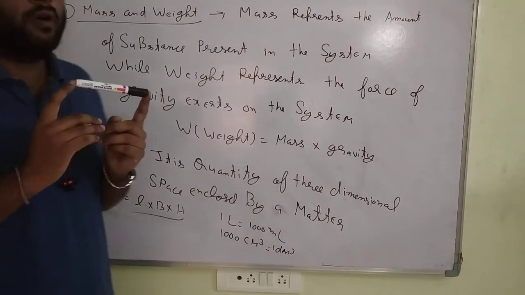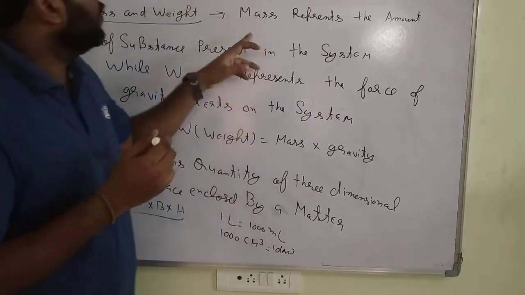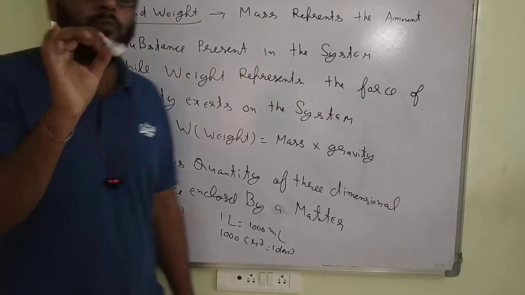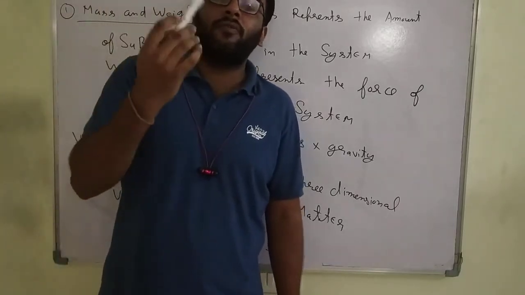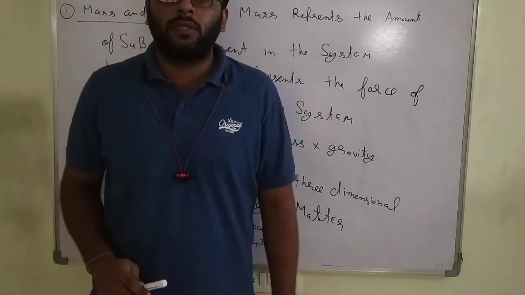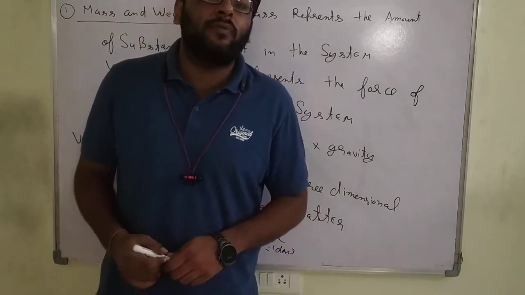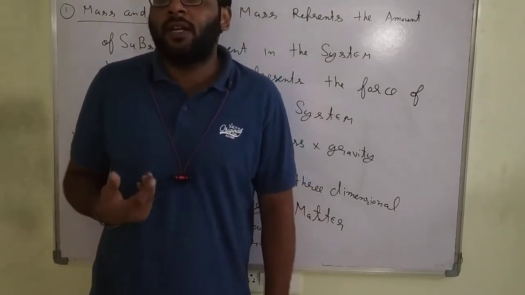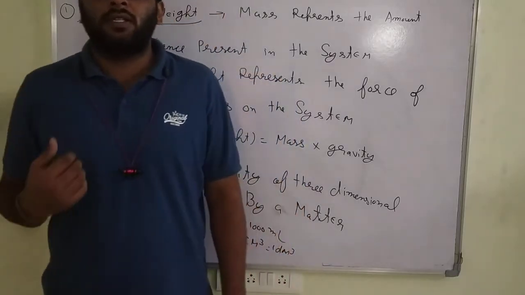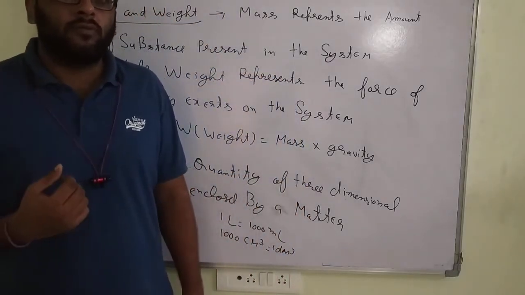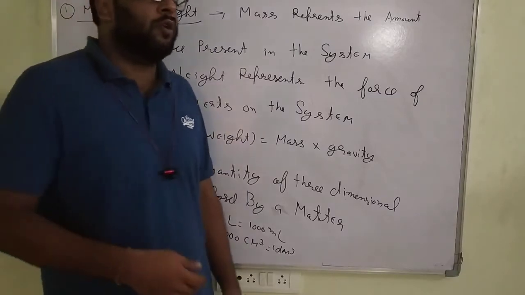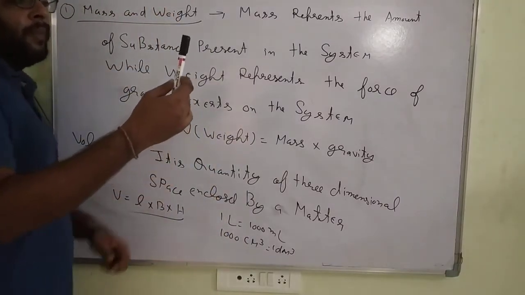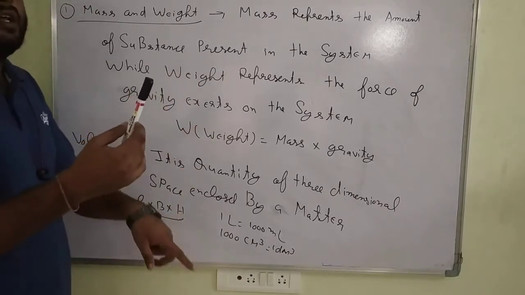What I'm trying to say? Mass represents the amount of substance present in the system. Suppose I'm talking about this system. Everywhere the mass is always fixed. What is the difference between mass and weight? We generally consider the weight, like 1 kg. What is 1 kg? Here it is the mass multiplied by the gravity constant.